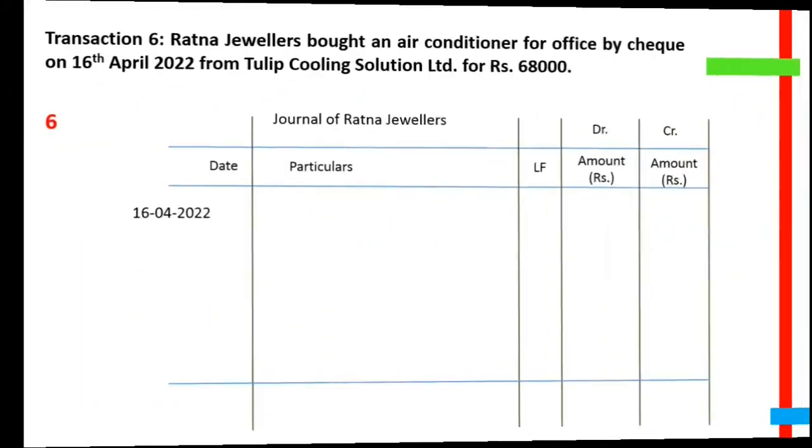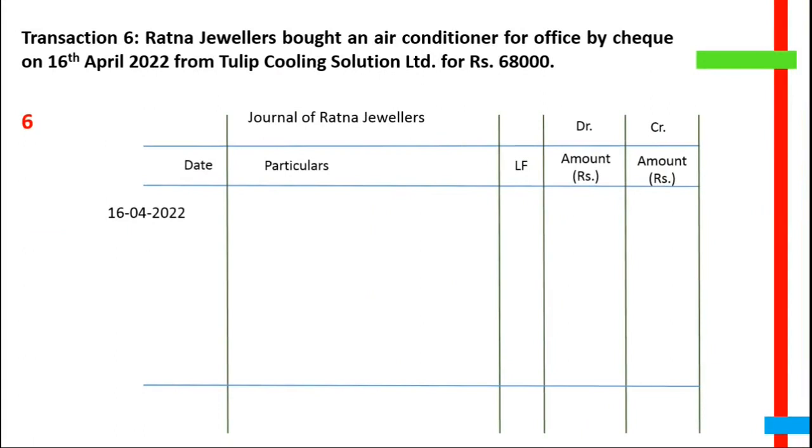Let us consider one last example. Transaction number 6. Ratna Jewellers bought an air conditioner for office by check on 16th of April 2022 from Tulip Cooling Solutions Limited for rupees 68,000. It is evident that Ratna Jewellers is not involved in buying and selling of air conditioners. The item is bought so that it can be used in its office. Therefore, this cannot be regarded as goods for Ratna Jewellers. So, we shall not write purchases account debit in this case.